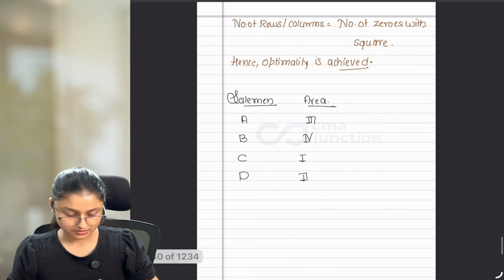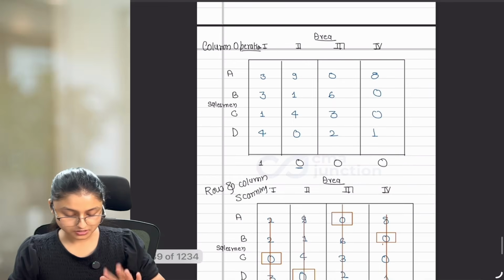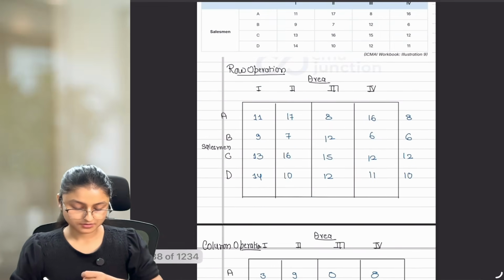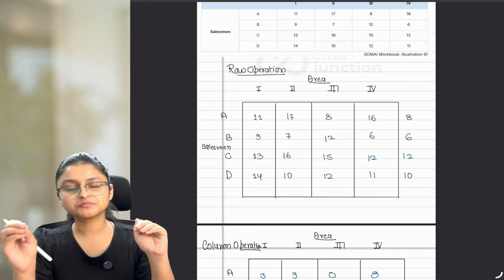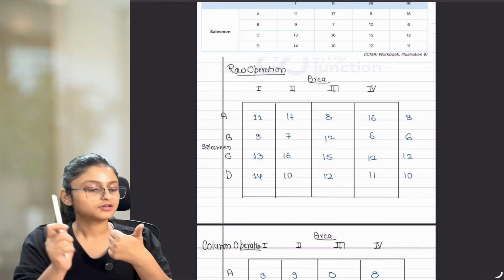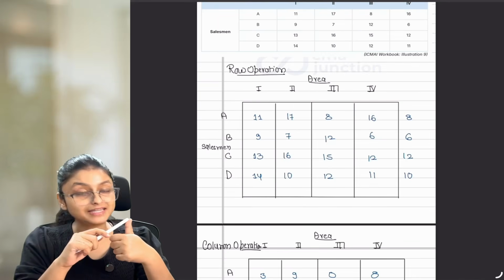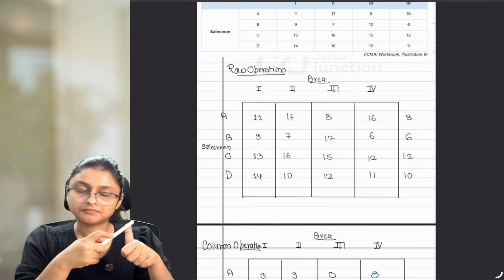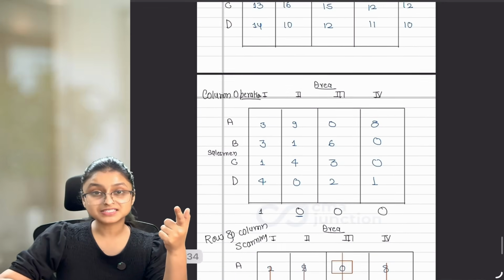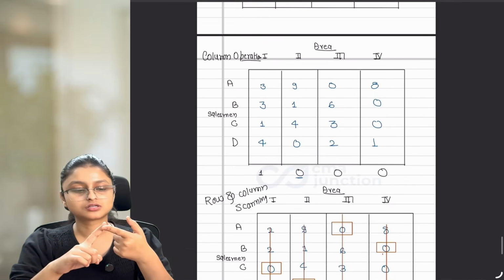Now, if you have not written this, first write it down and then we'll discuss the final answer. Remember the steps. If you remember the steps, you'll be able to solve it very easily. Row operation, starting with balancing. If it is unbalanced, balance the scenario. Then see whether the question is of maximization or of minimization.